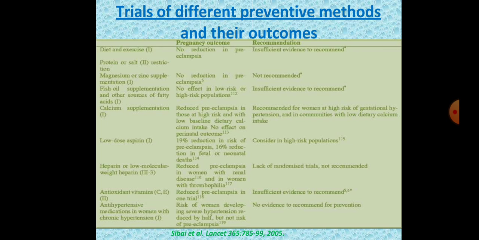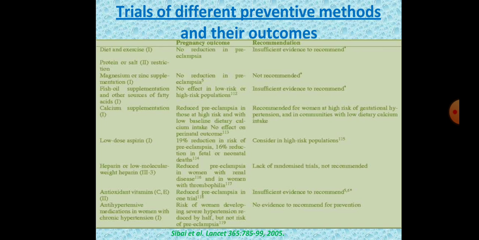Trials of different preventive methods and the outcomes. So, there are certain methods which have been tried to decrease the risk of development of preeclampsia. Say like diet and exercise. If there is dietary modification like salt restriction and regular exercises, certain studies have shown, but there is insufficient evidence, so there is no reduction. Protein or salt restriction also has shown no much reduction in the development of preeclampsia. It's not recommended. Even the magnesium and zinc.